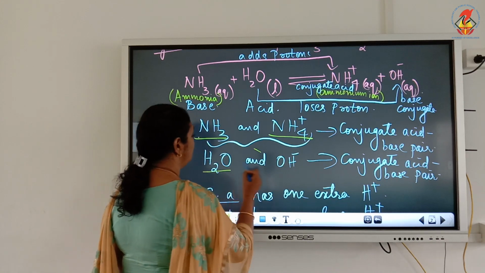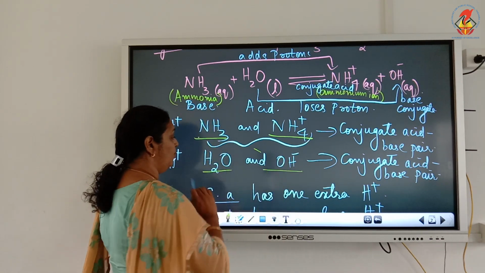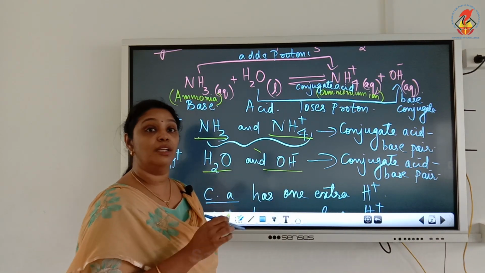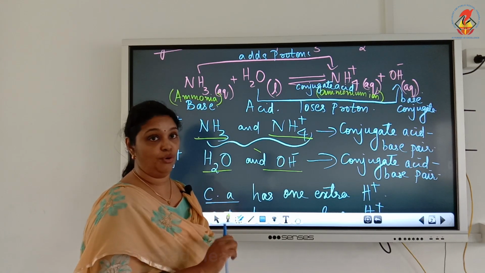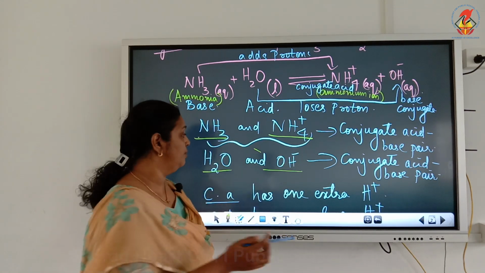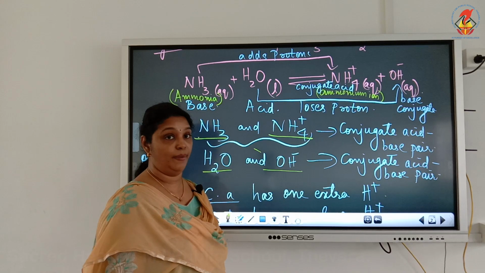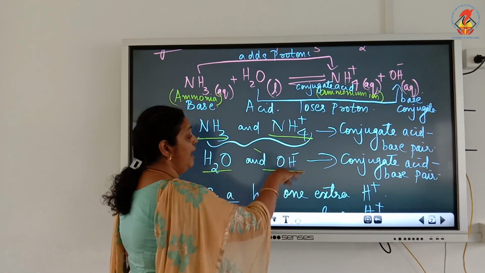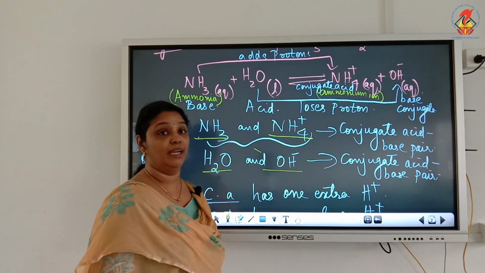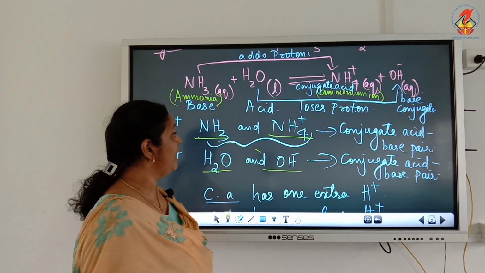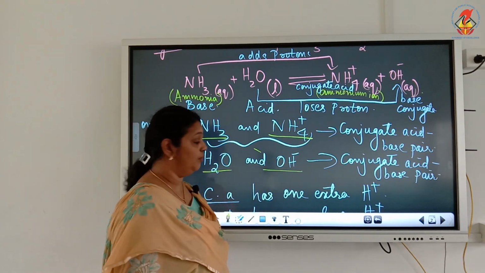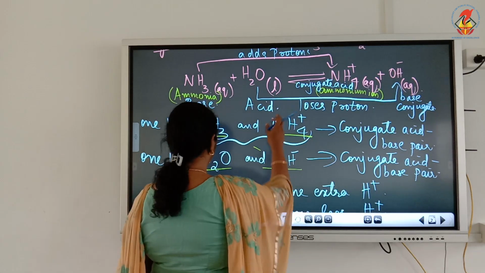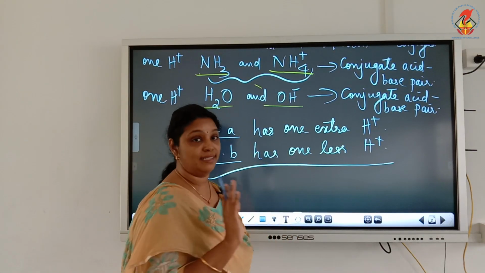Same way, H2O and OH minus. H2O, if you are asked to write the conjugate base of H2O, you remove one H plus, you get OH minus, which is the conjugate base. And if you are asked to write the conjugate acid of OH minus, add one H plus, it becomes H2O, which is the conjugate acid of OH minus. So, these things are very important. That is what you mean by conjugate acid base pair.